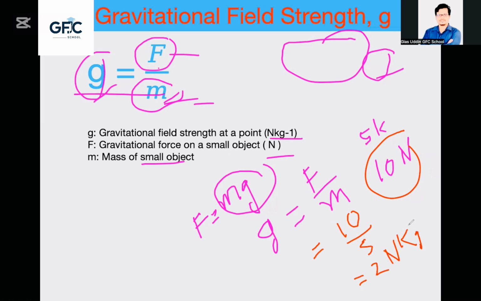You could simply say Newton kg to the power minus 1. That means g equals 2 Newton kg to the power minus 1. This is the amount of gravitational field strength, guys.